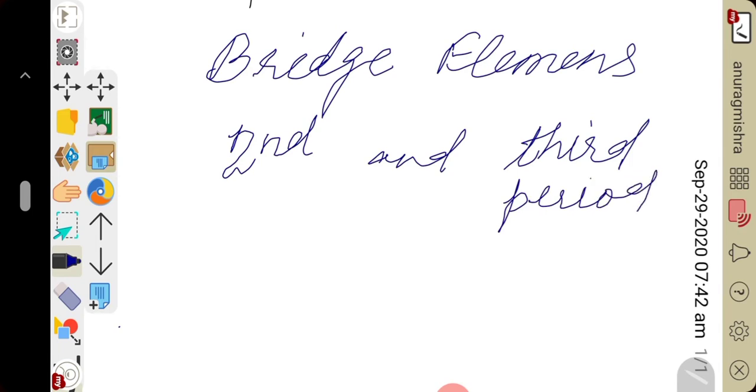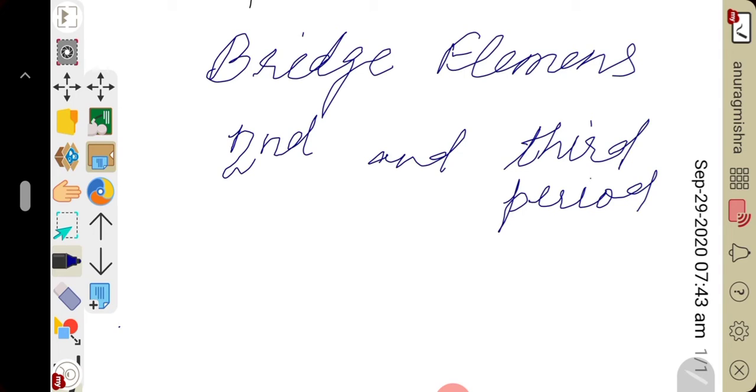Such elements are called bridge element. In a very simple way, we can say there is a cross relation between the elements of the second period and third period. This relationship is known as diagonal relation, and whatever elements are involved in such a relationship are known as bridge element.